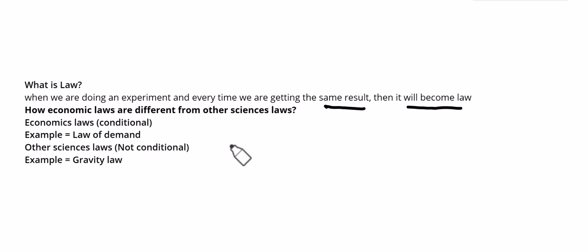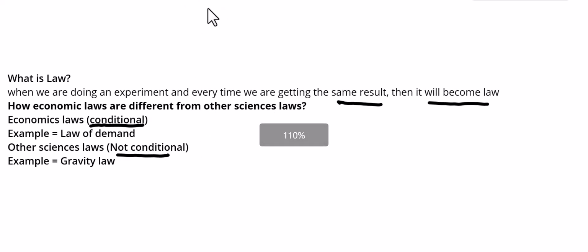So first of all, we have to be clear about what is meant by law and how economic laws are different from other sciences' laws, like the laws of physics or chemistry. Basically, economic laws are conditional, and other sciences' laws are not conditional. This is the major difference between economic laws and other sciences' laws.